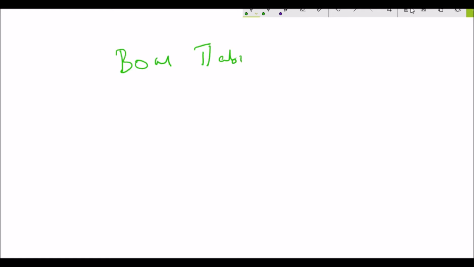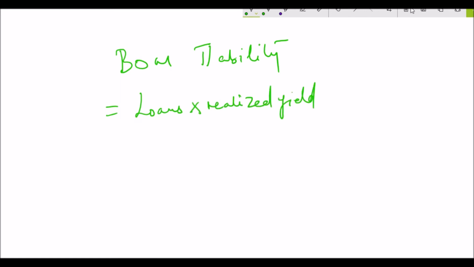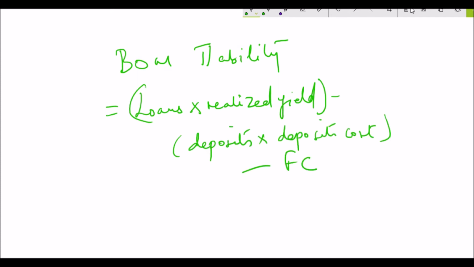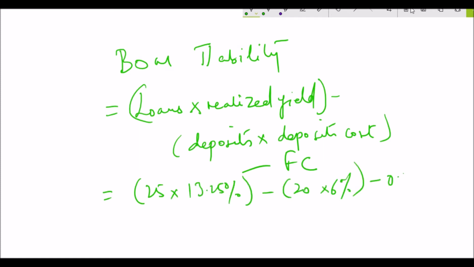So the bank's profitability would be the loans times the realized yield of the loan portfolio, minus the deposits times the cost of deposits, minus fixed cost, which is 25 million times 13.25% minus 20 million times 6% minus $500,000, which really works out to 1.6125 million.